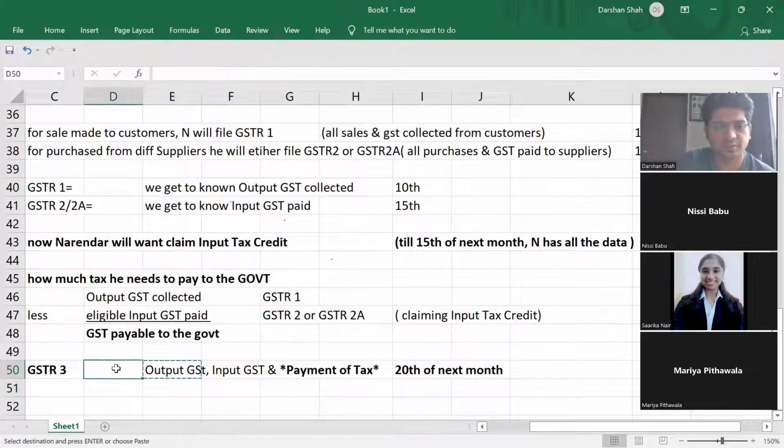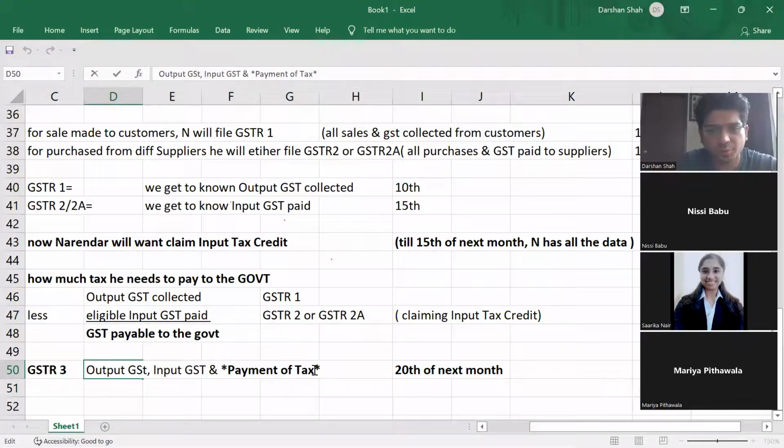See if this is clear. So this is the payment of tax, payment of GST to the government.